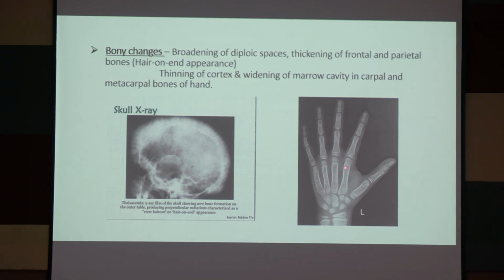And in this hand X-ray, we can see there is thinning of cortex. The cortex is very thin and the marrow is widened. So thinning of cortex and marrow widening in carpal and metacarpal bones of the hand.